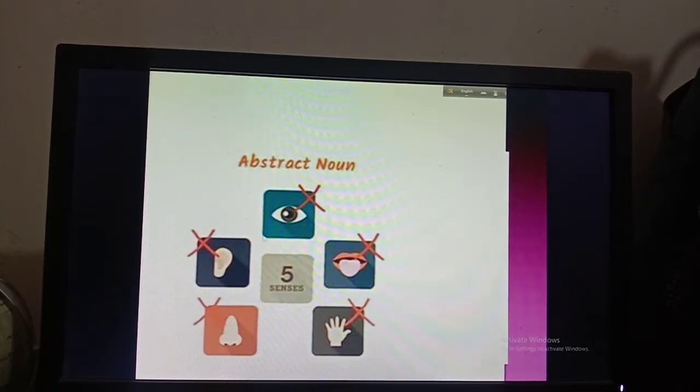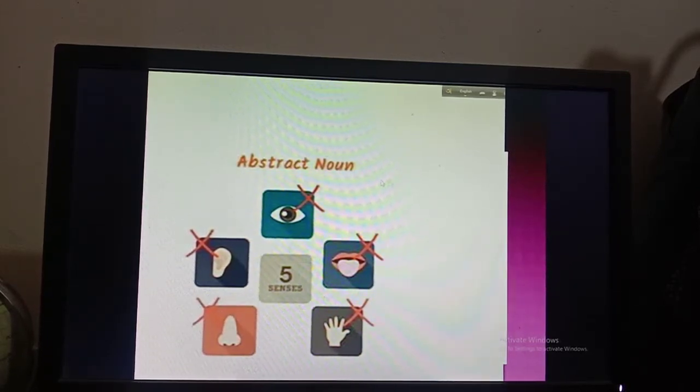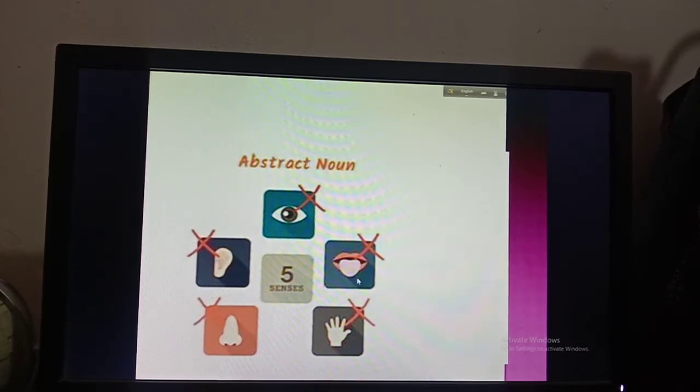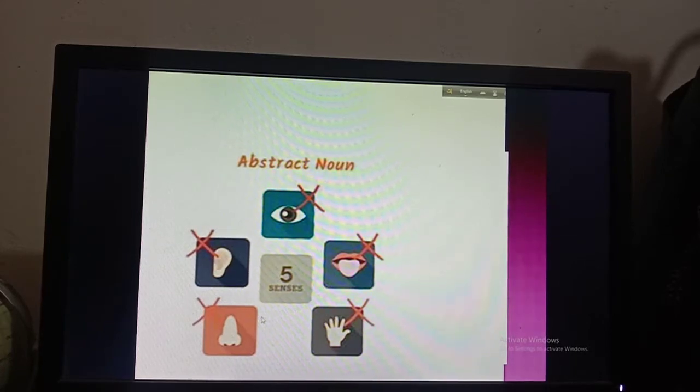So boys, another thing, you can see that there are some pictures. We know that we have 5 senses. How many senses do we have? 5 senses. First of all, we have seeing, then tasting, then touching, then smelling, then hearing. So you can't identify abstract noun with these 5 senses. You have to remember that we can't see, taste, touch, smell, or hear this abstract noun. You have to feel the abstract noun.